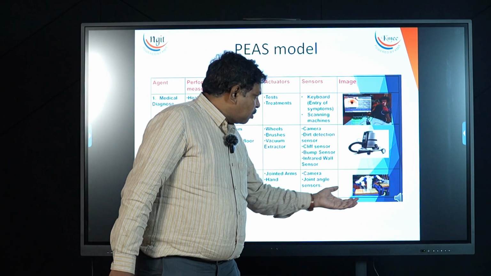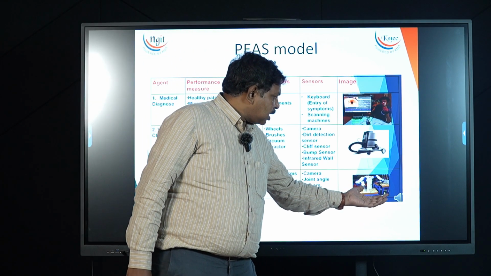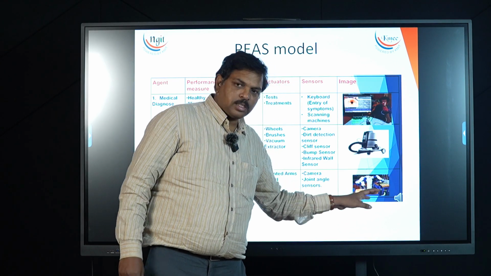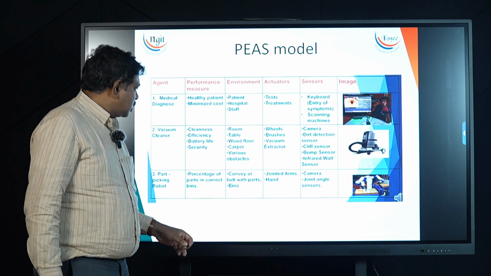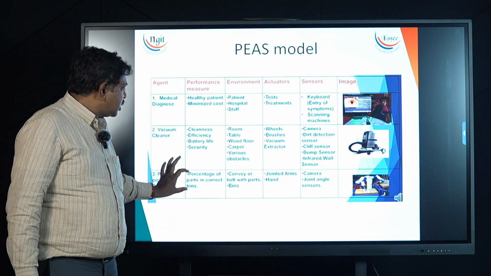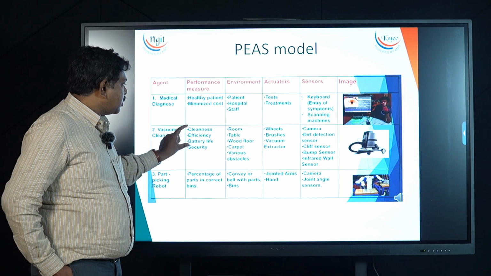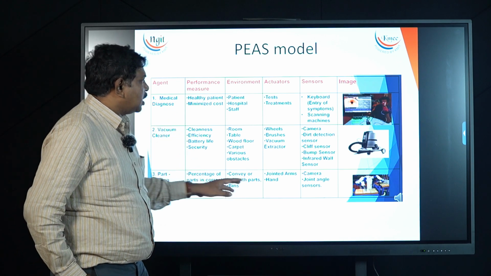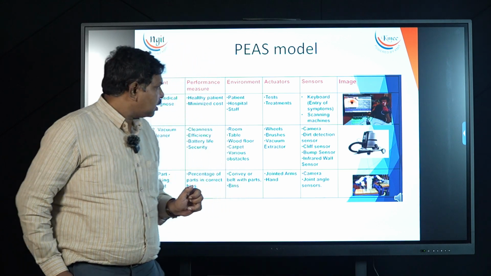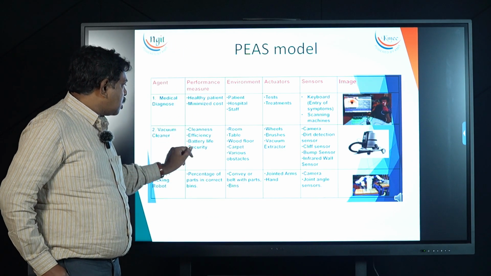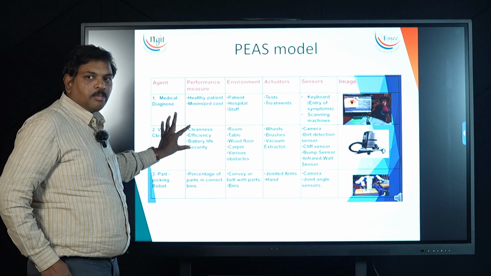Suppose a robot is picking the waste material and putting it in some bins. It has a performance measure. Like my cleaning agent, what is the main performance measure of a vacuum cleaner? It has to clean the room perfectly. Efficiency, battery life, it should run for a long time. These are performance measures of my agent.